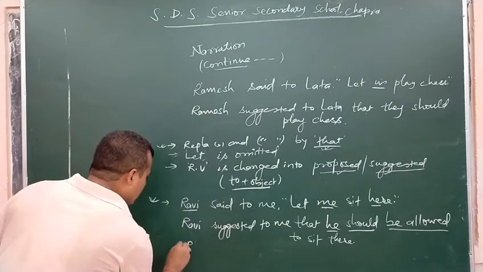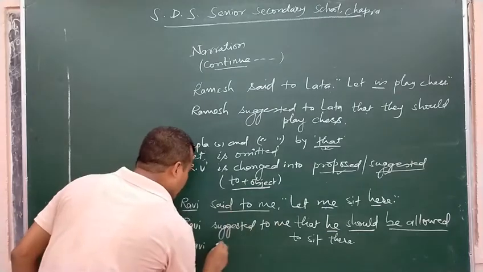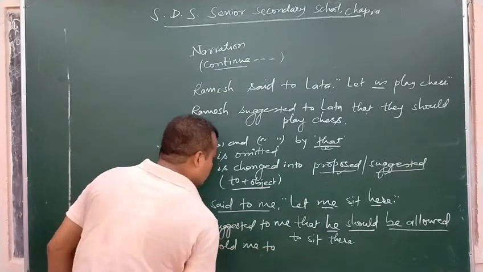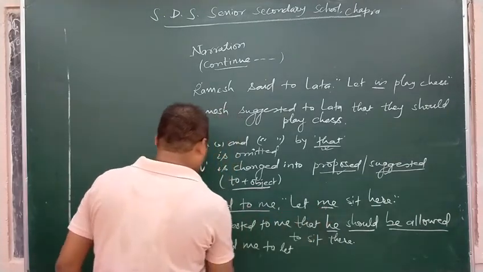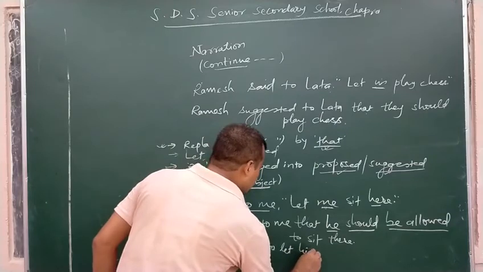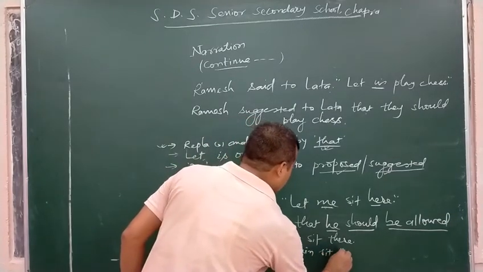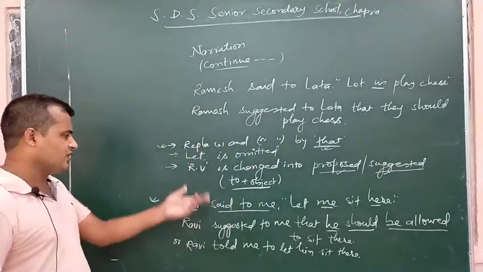So for better understanding, such sentences can be changed simply like: Ravi said to, means told, me to let him sit there. Told me to let him sit there.